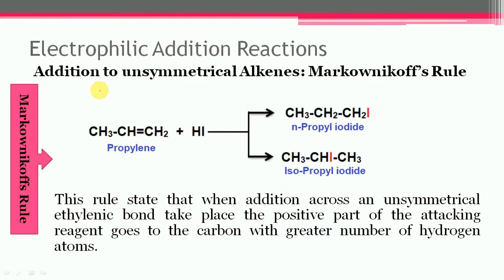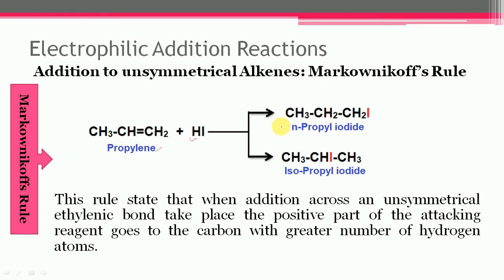Next is the addition of hydrogen halide to unsymmetrical alkenes, which is governed by the Markovnikov rule. Let us see it. In the case of unsymmetrical alkenes, the addition of hydrogen halide can give rise to two isomeric products. Let us take the addition of hydrogen iodide to the unsymmetrical alkene propylene.